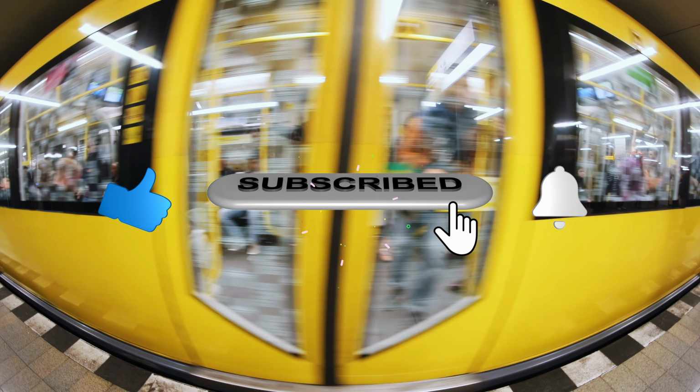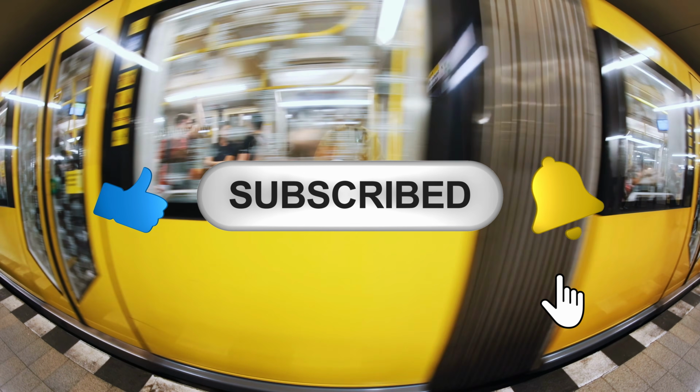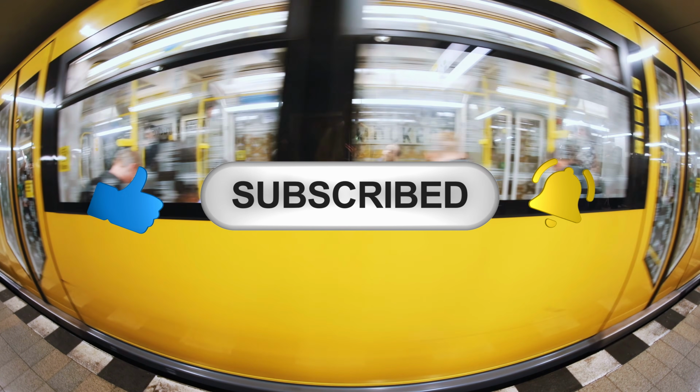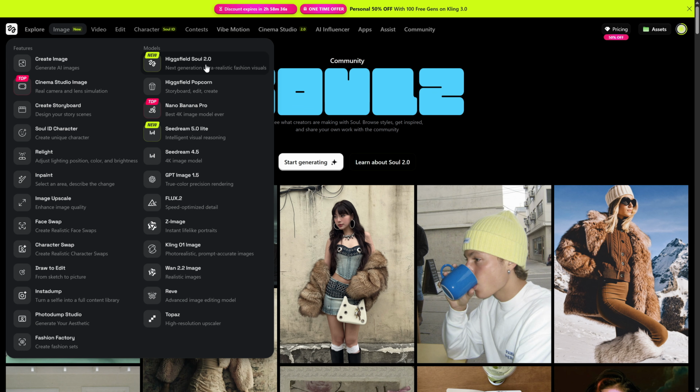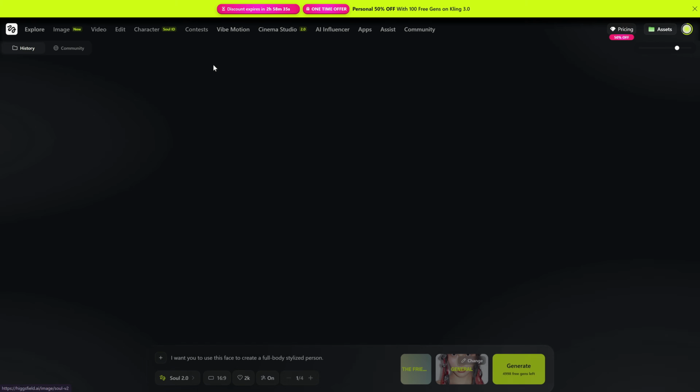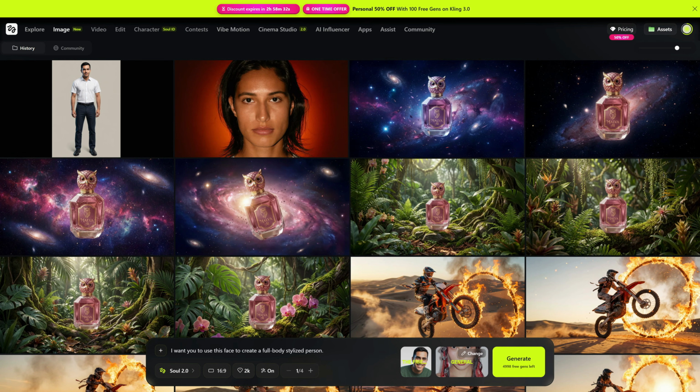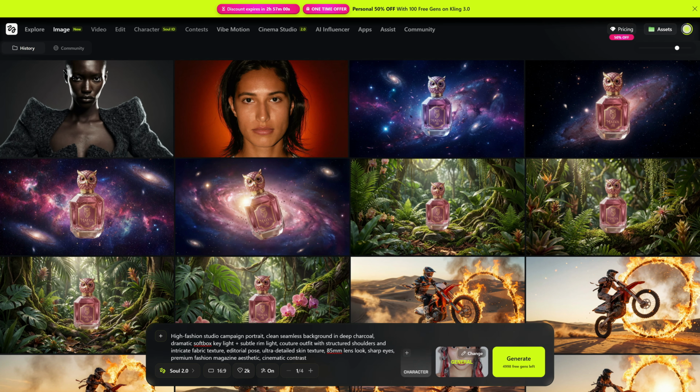Now, let's get into the important part, the Soul 2.0 image model. Because with it, we can create hyper-realistic content. If we go to the image section, you'll see the new Higgsfield Soul 2.0. You can generate images in any aspect ratio and at really high quality. You can also turn on the option that enhances your prompt, which helps you get the best possible results.